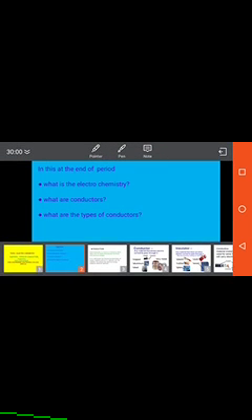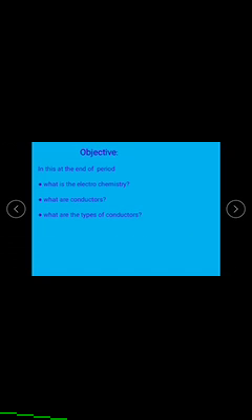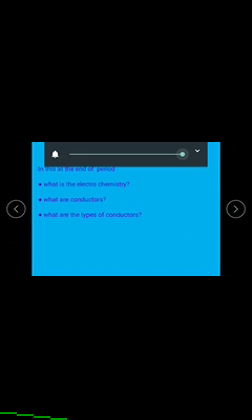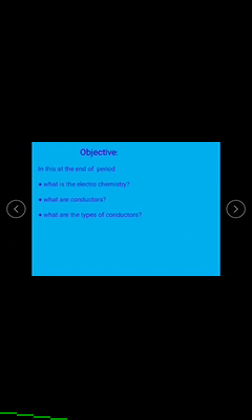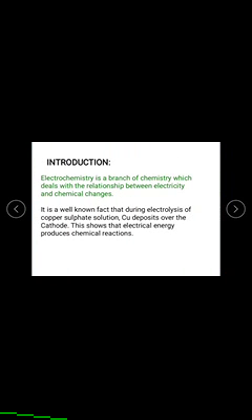Now let us see, by the end of this period, we will know what electrochemistry is, what conductors are, and what the types of conductors are. Now let us see the introduction of this topic.